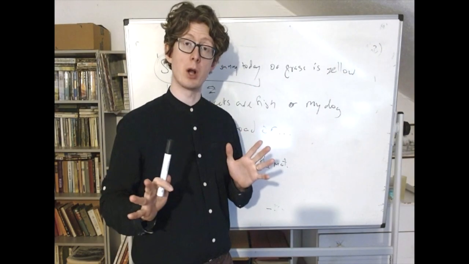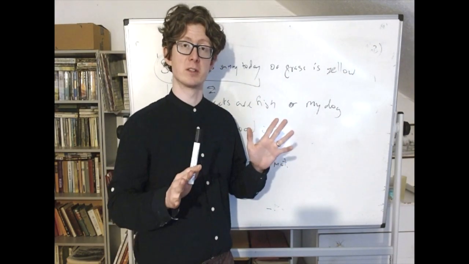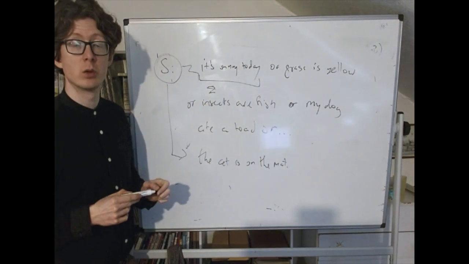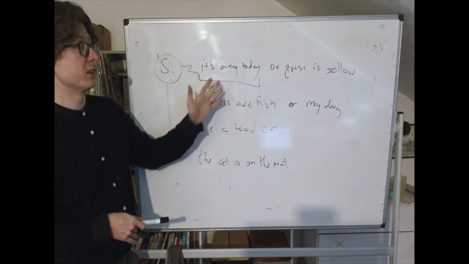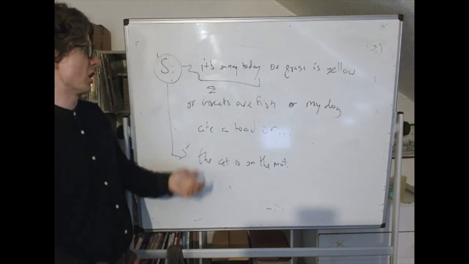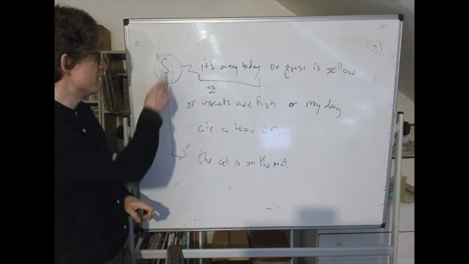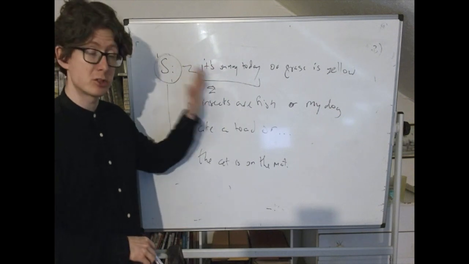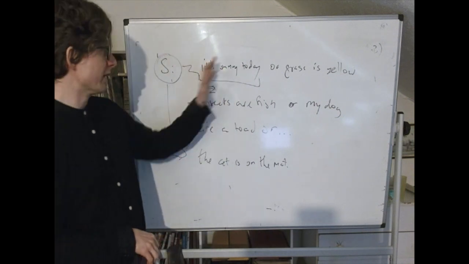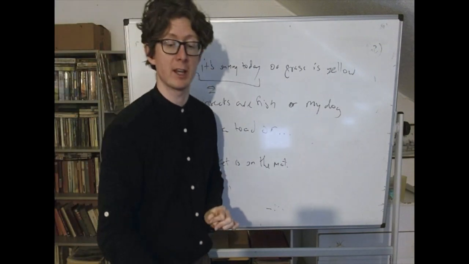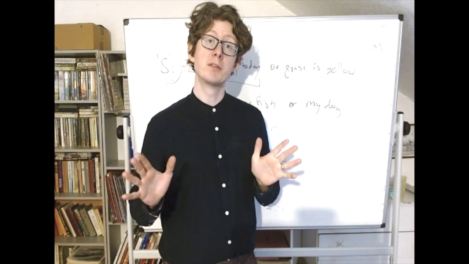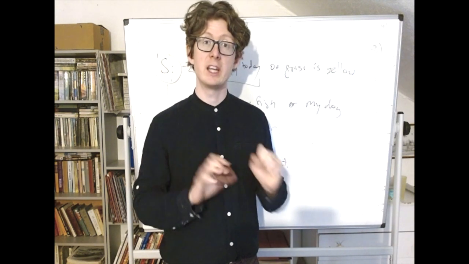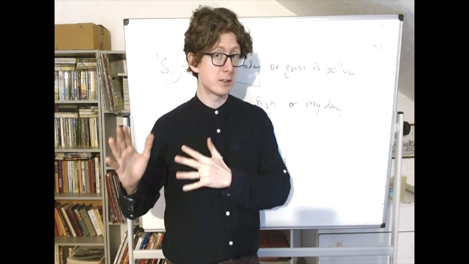So here's the problem. It looks like we are English speakers and not Schminglish speakers. In the language that we actually speak, this very long, weird sentence means it's sunny today, or grass is yellow, or insects are fish, or my dog ate a toad, or so on. In English, this sentence does not mean the cat is on the mat. It's just not what it means in English. It means that in Schminglish, but we're not Schminglish speakers. If we were to say that, that's not what we would be trying to communicate. The problem for Lewis's theory is that, according to the conventional account of language use, it looks like we are both English speakers and Schminglish speakers.